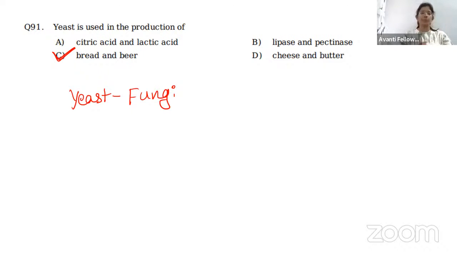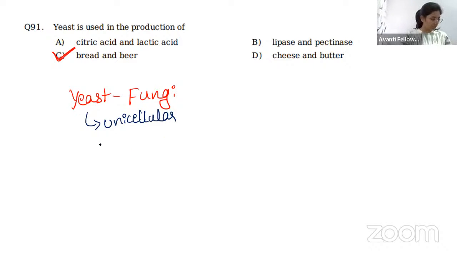But here one exception is unicellular fungi. Clear? So yeast belongs to the kingdom fungi and is unicellular.